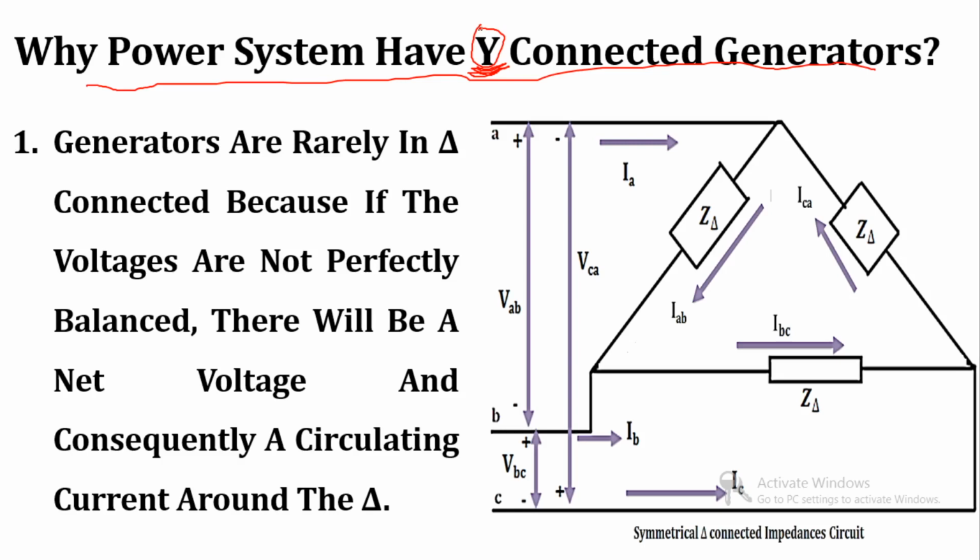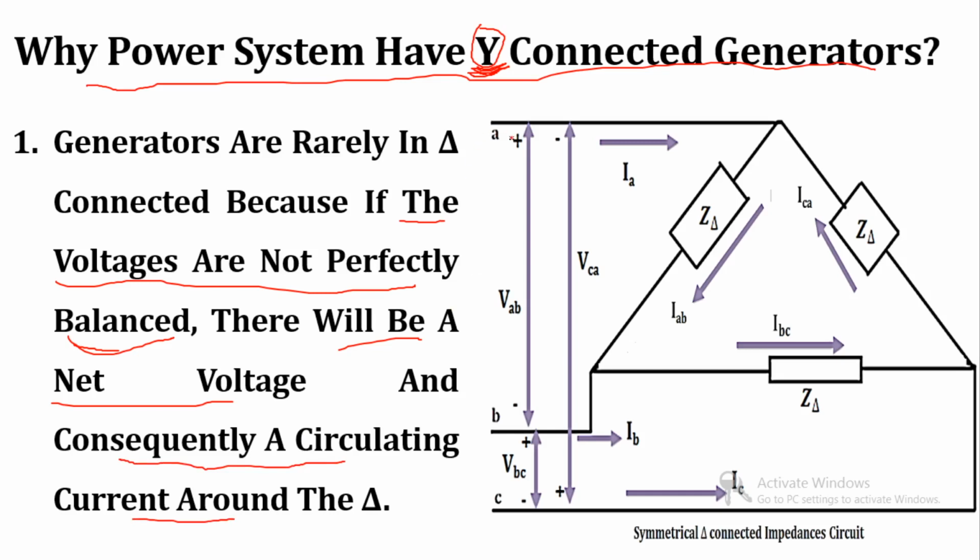So the first reason is that if the voltages are not perfectly balanced, then there will be a net voltage, and due to that net voltage a circulating current will flow.